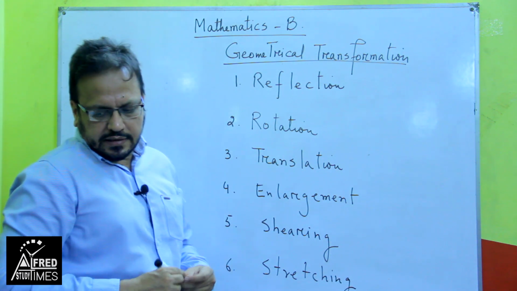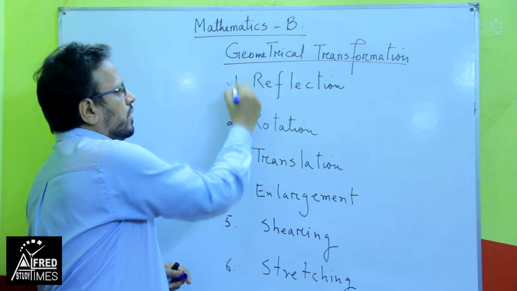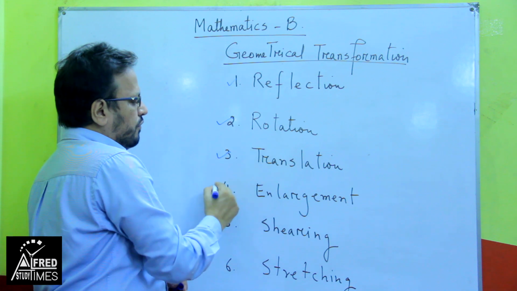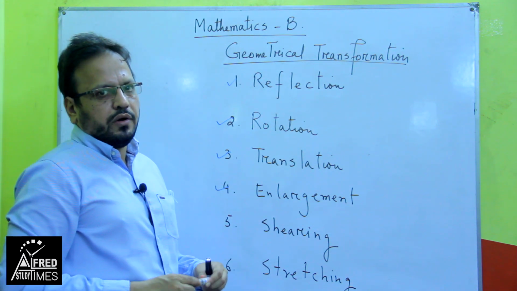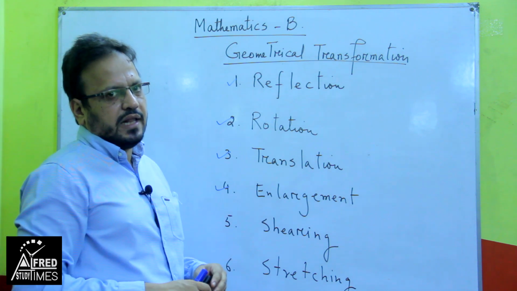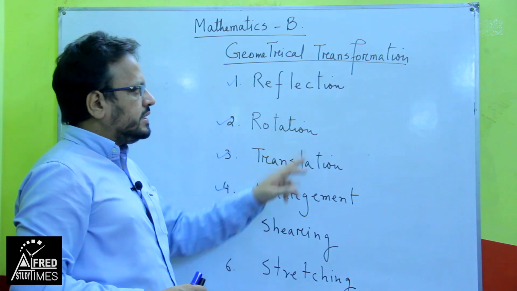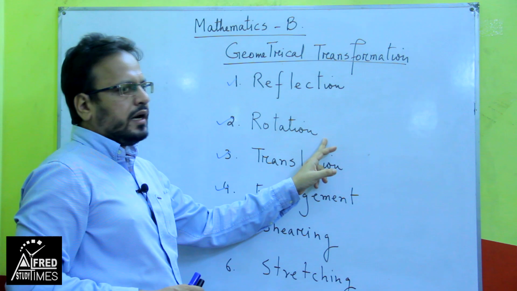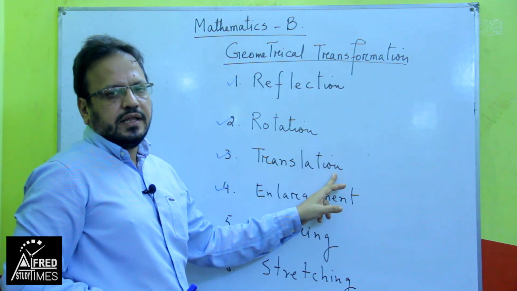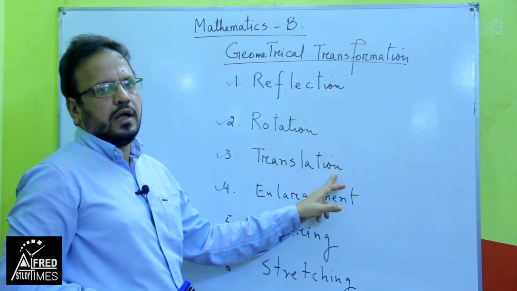In your syllabus, let me remind you that you have only these 4. So, we will stick to these 4. The other 2 will not be covered as they are not in your IGCSE Math B syllabus. Before I start topic-wise, let me inform you that reflection, rotation and translation, these 3 are known as isometric transformations.